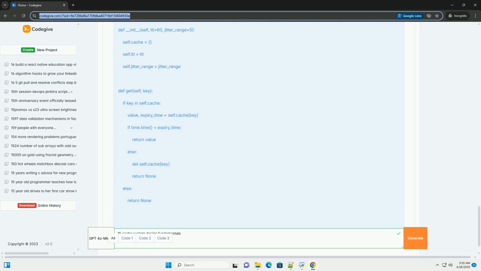4. Cache replacement policies, evicting the right data. When the cache is full, a replacement policy is needed to determine which data to evict to make room for new data. Common replacement policies include least recently used, LRU: evicts the data that has been least recently accessed. Generally performs well but can be complex to implement precisely. First in, first out, FIFO: evicts the data that has been in the cache for the longest time. Simple to implement but may not be optimal.